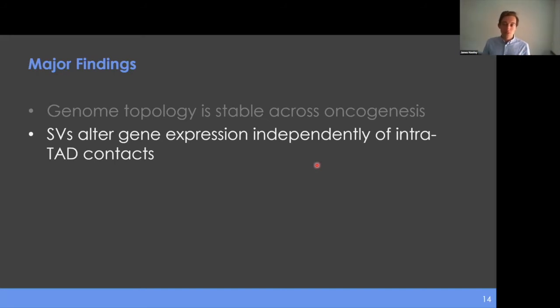And so this really leads us to this question of how is this happening? What's actually going on as a result of these structural variants? How are they changing gene expression, either in the presence of or in the absence of changes to higher order chromatin organization?